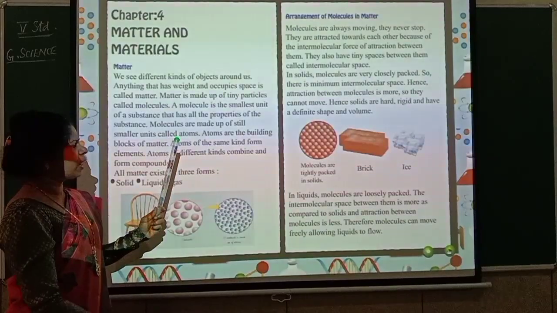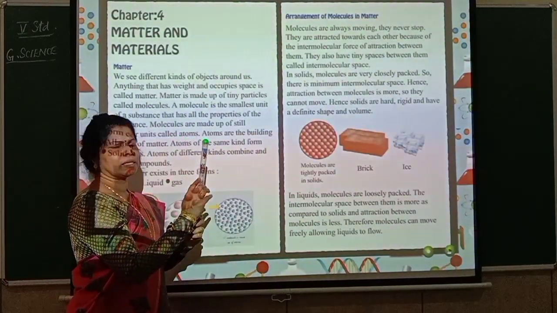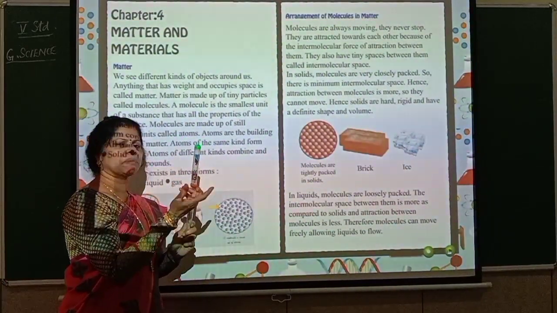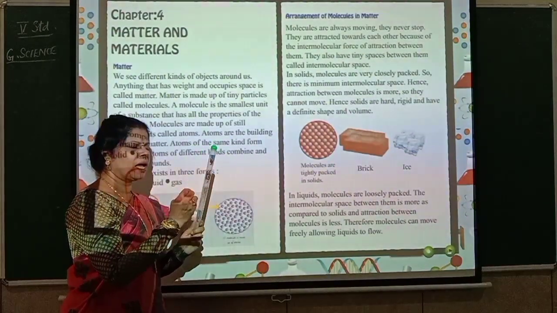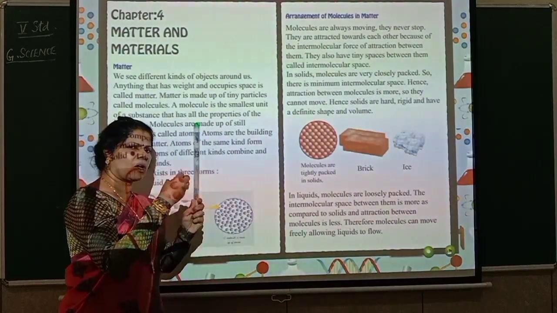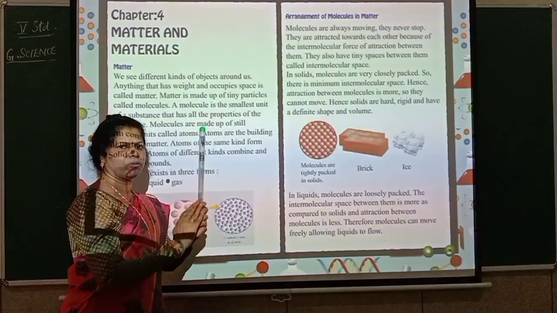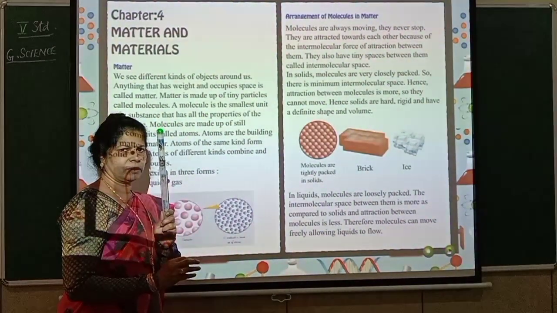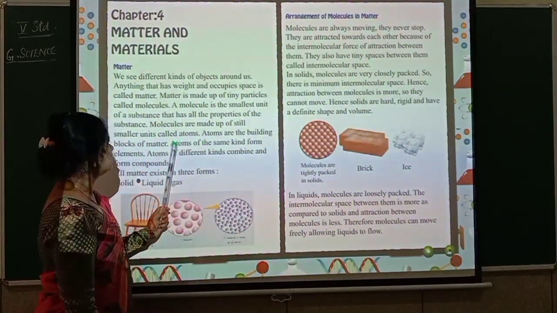Now for example, suppose it is made up of plastic. So what is this molecule? The molecule is made up of plastic. And what are these molecules going to do? They are all joining together, so it is going to form a pipe-like structure. Did you understand? Like that.